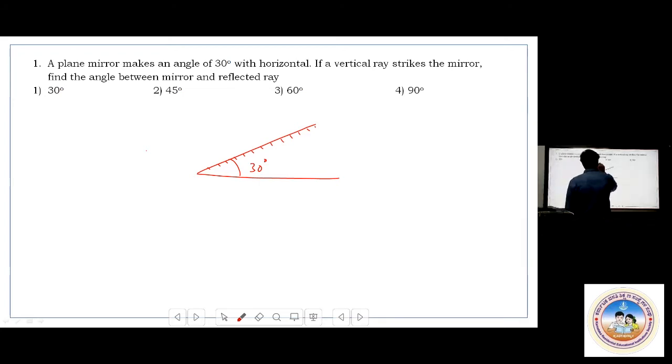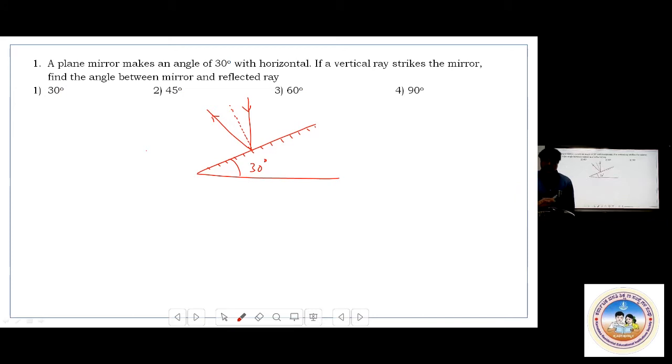Here, normal to this plane mirror first. Let me put like this. Normal means this side and this side, it must be 90 degree. Vertical ray means, say this is vertical to the horizontal. See here, vertical ray means I'll take one ray like this. This is the vertical ray. This will be reflected back. Come on, observe what I am doing. Say that the incident ray is the vertical ray and it is getting reflected here.